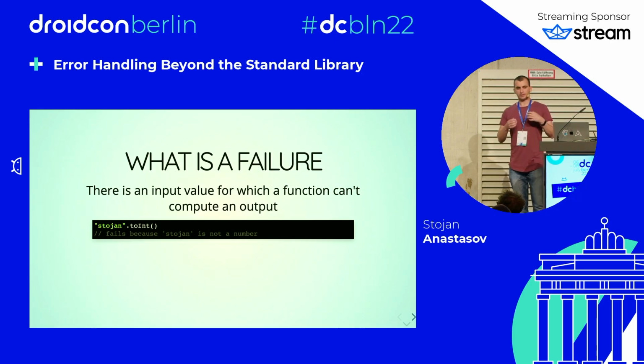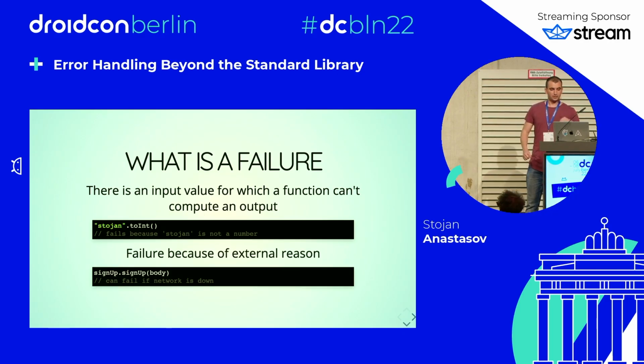So what does it mean for a function to fail? It means that there is an input for which it cannot compute an output value. For example, the toInt function from the standard library takes a string and returns an integer. If the string we've passed in is not a valid number, it has to fail somehow. In this case, the toInt function throws an exception if we pass an invalid input. Functions can also fail because of an external reason. For example, when we call the signup function backed by Retrofit, if the server is down, it will fail. And that's something not related to the input, but related to an external reason.